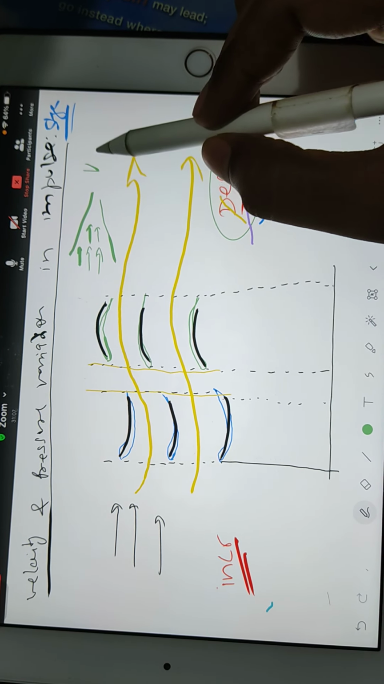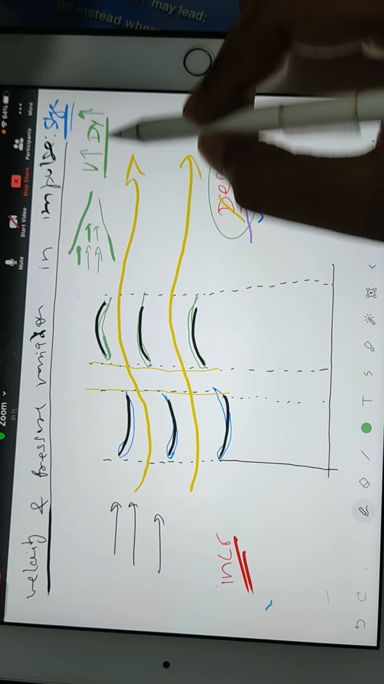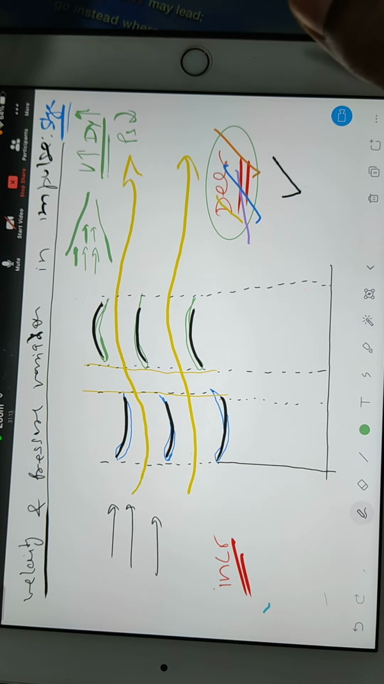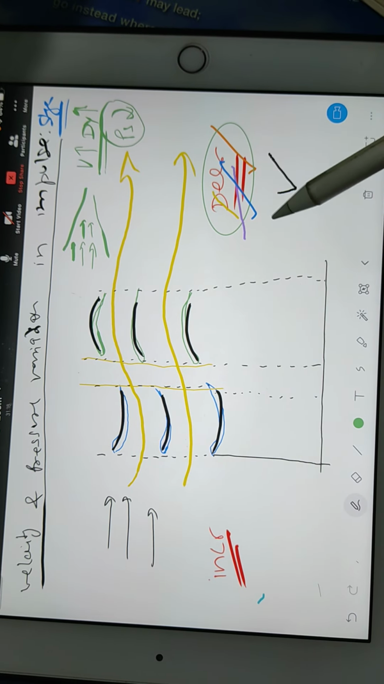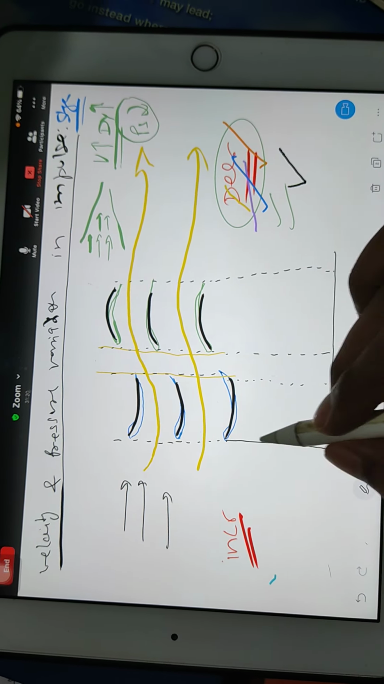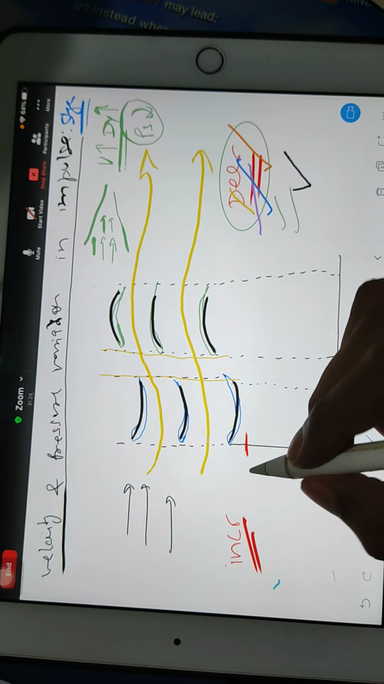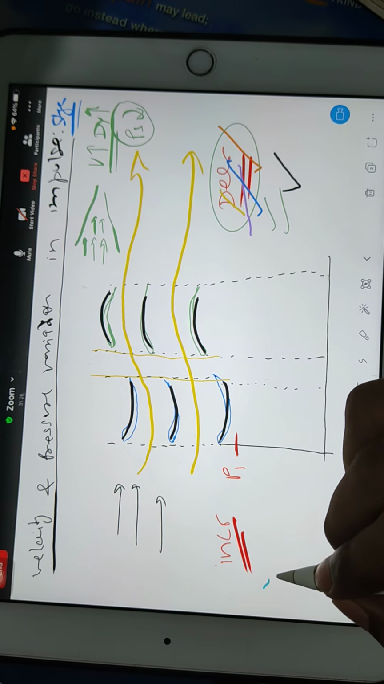So if velocity will increase, then dynamic pressure will increase. So to maintain the total pressure, static pressure will decrease. So pressure will decrease. So this option is correct. So imagine I am taking a point here. This point represents my static pressure. So I can say this is my P1 static pressure.